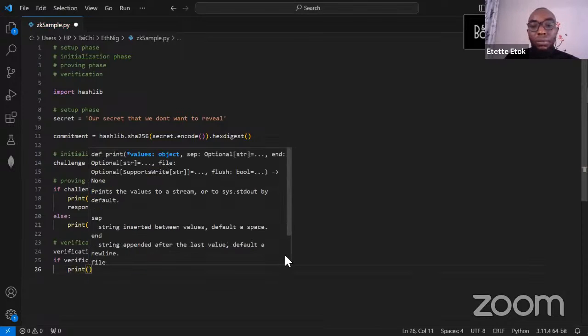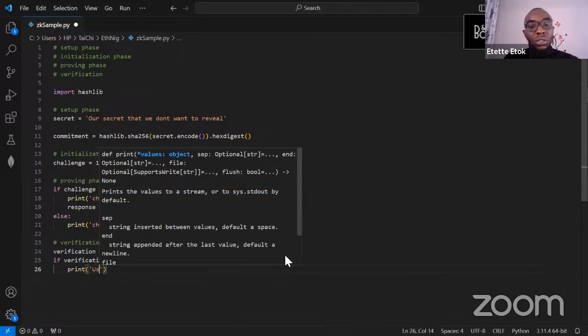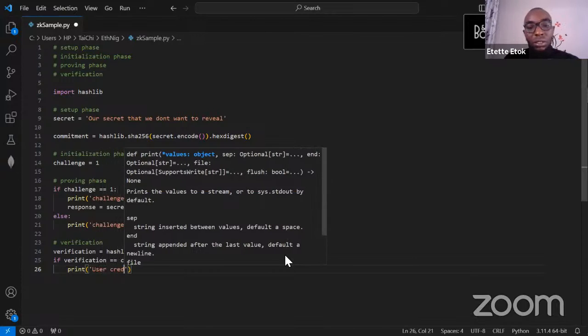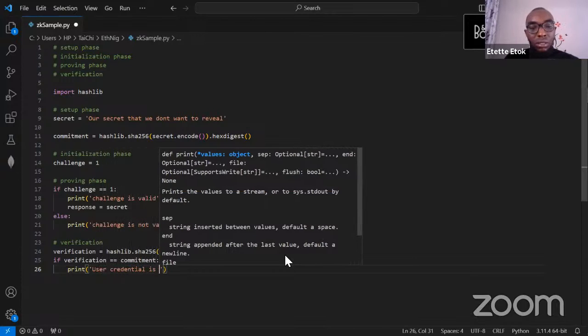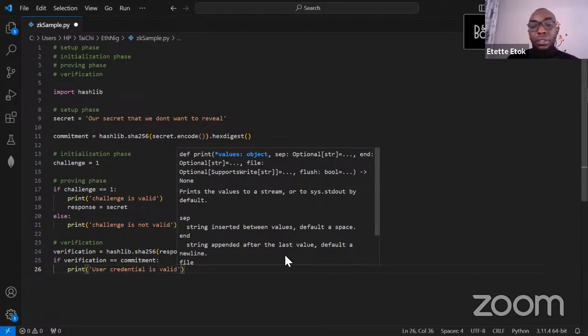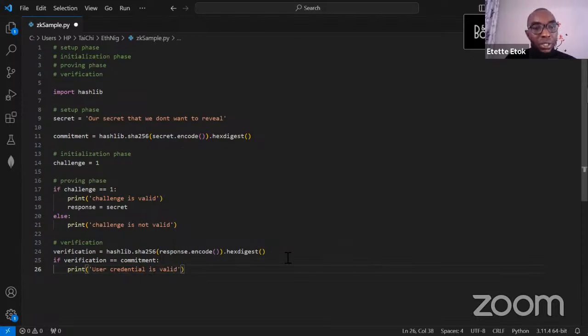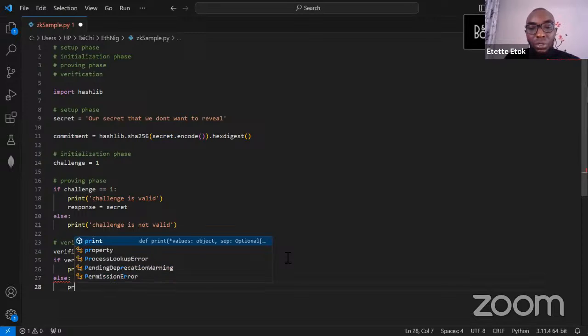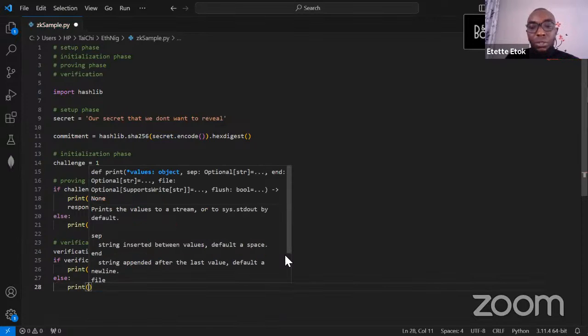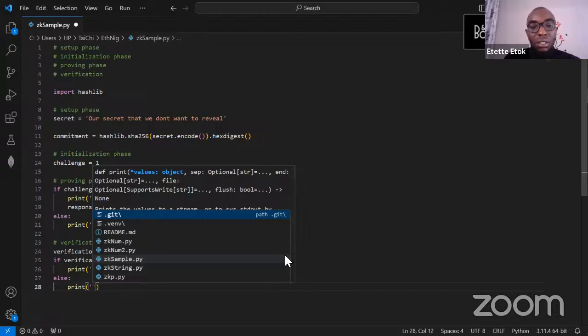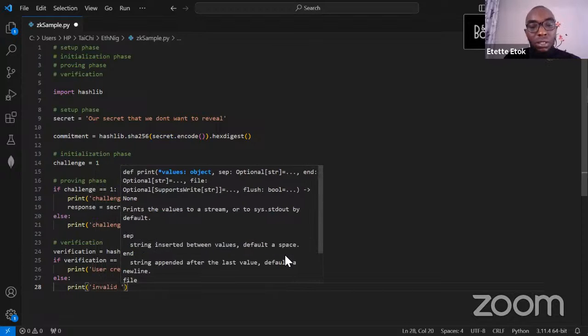Let's print that the user credential is valid, and if it's not valid, let's print maybe user credential is invalid.